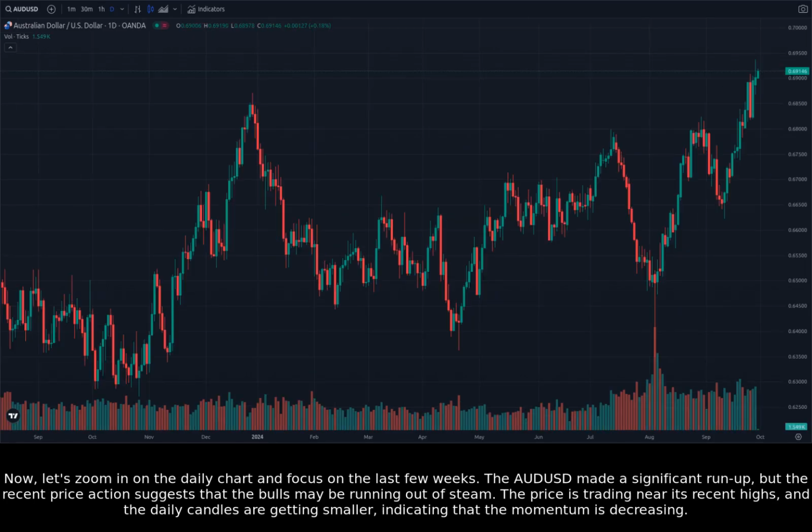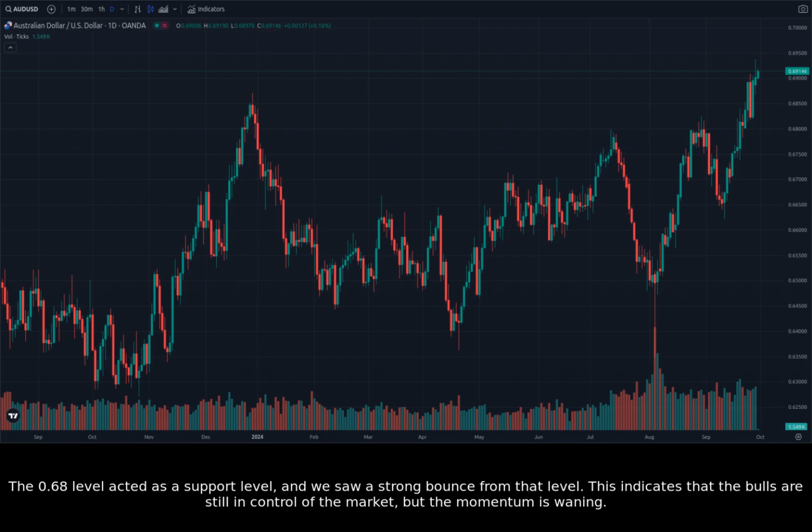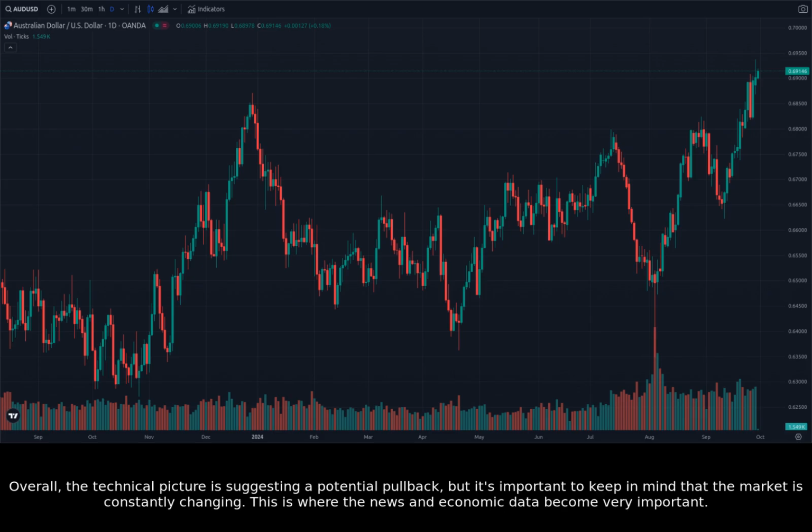Now, let's zoom in on the daily chart and focus on the last few weeks. The AUDUSD made a significant run-up, but the recent price action suggests that the bulls may be running out of steam. The price is trading near its recent highs, and the daily candles are getting smaller, indicating that the momentum is decreasing. The 0.68 level acted as a support level, and we saw a strong bounce from that level. This indicates that the bulls are still in control of the market, but the momentum is waning. Overall, the technical picture is suggesting a potential pullback, but it's important to keep in mind that the market is